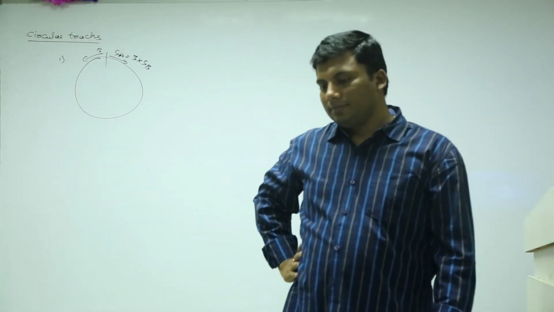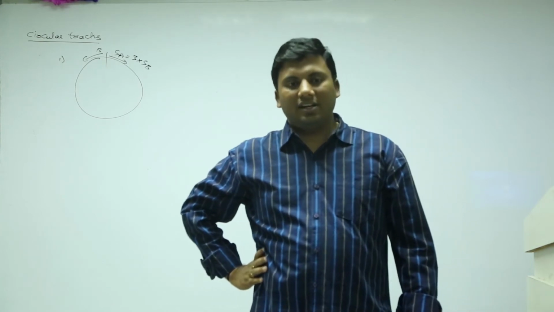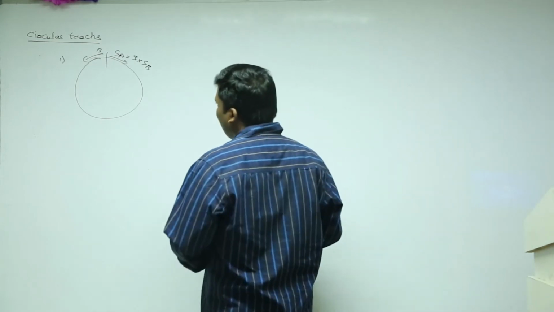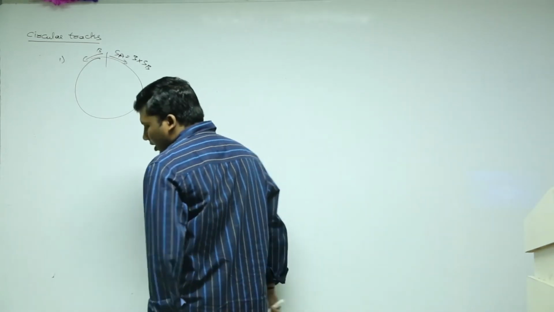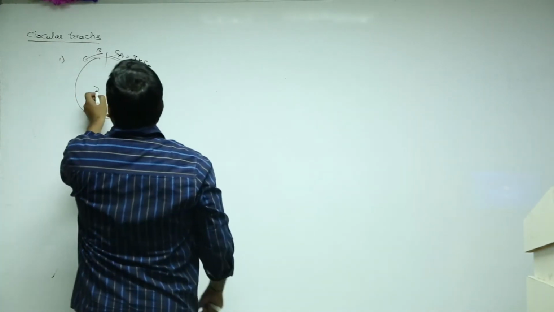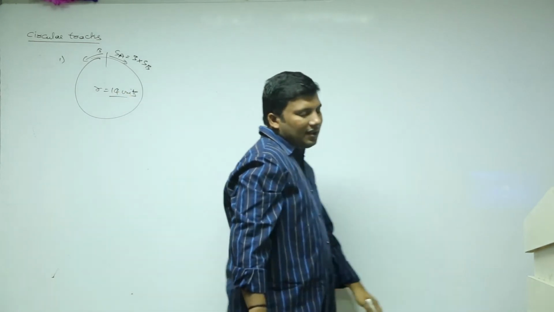Whenever they meet, they reverse their direction and interchange their speeds. Radius is given as 14 units.